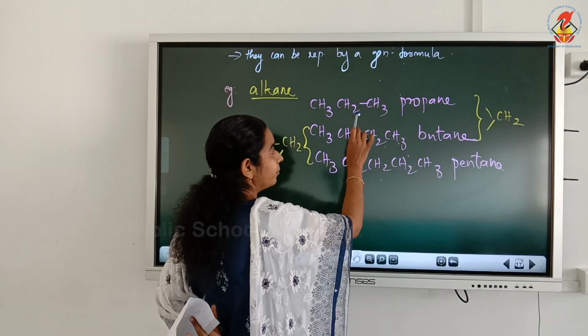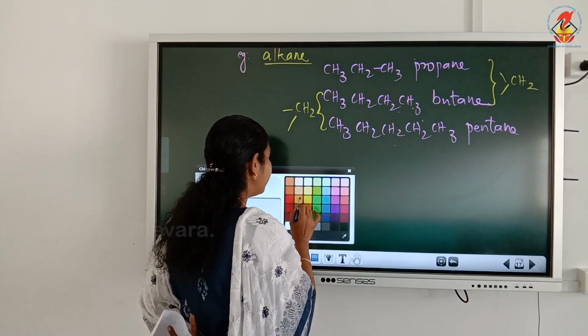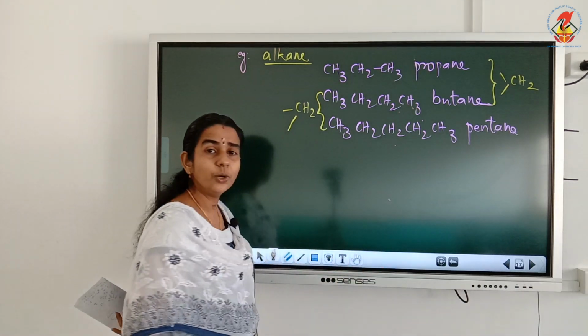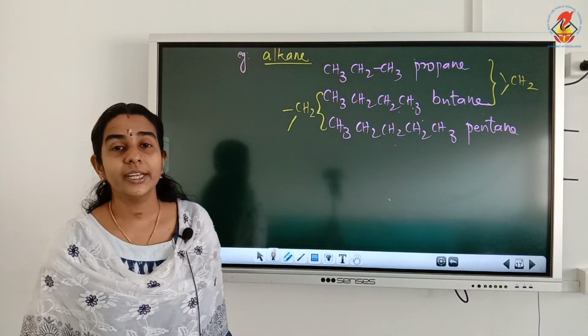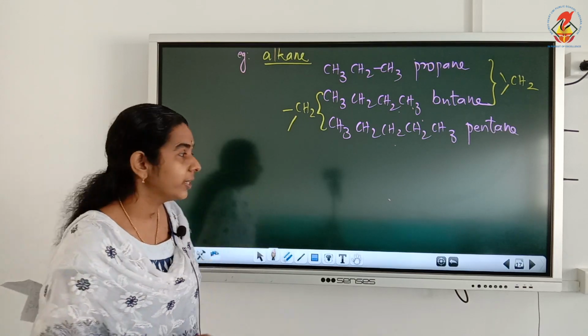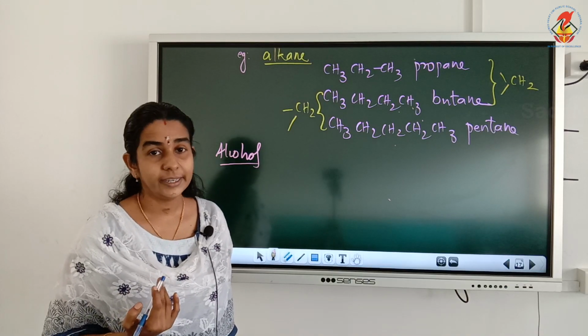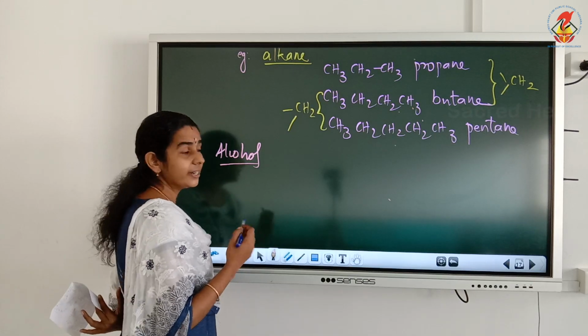Another example: any compound containing any functional group we can select as homologous series. If I am writing alcohol, OH based homologous series, the first member I am going to start with is 1 carbon containing alcohol. Which is the 1 carbon containing alcohol?